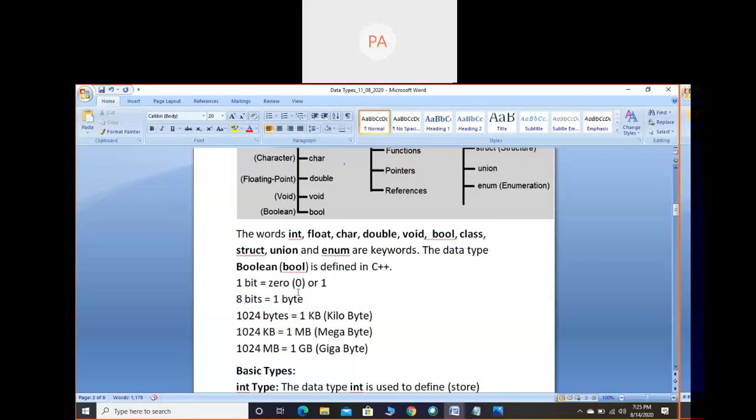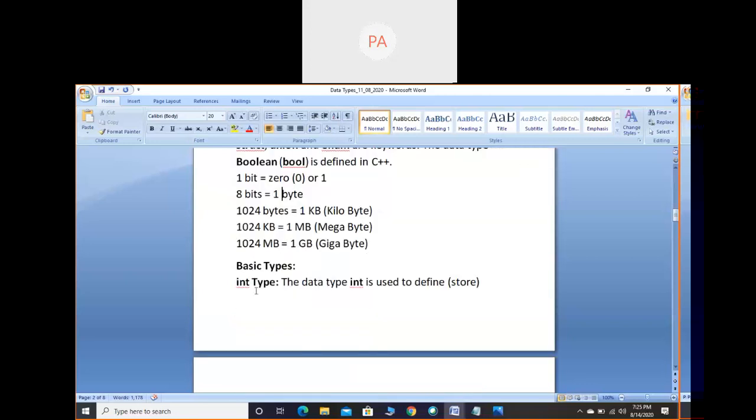First and second level we will go. So now for data types, we will go to the second level. Basic data types, int. You can call it int data type, or you can call it int type. If you say type, the meaning is data type only. The data type int is used to define. When we write a program, we will consider the word define as well as one more word, declare. I will tell you the difference between both.